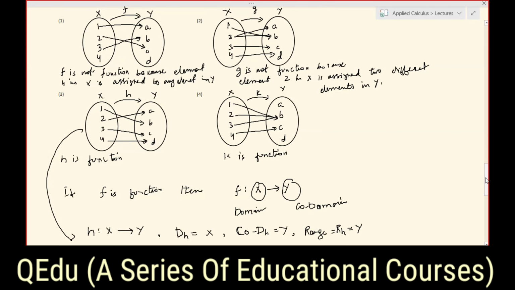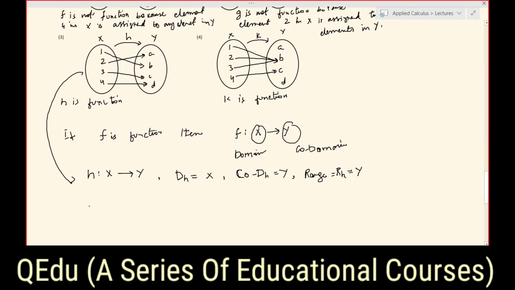What about the function k? Since k is a function from X to Y, we can write it here in this way.